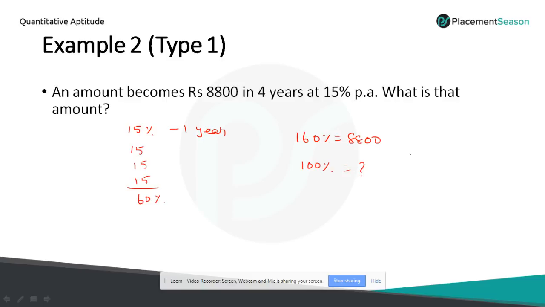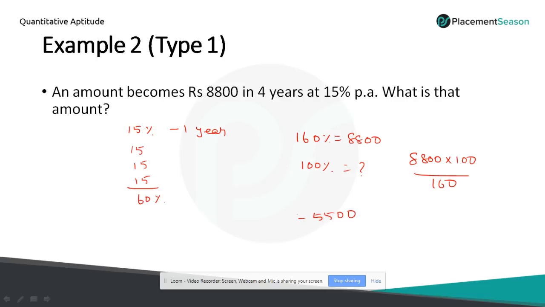Okay. So simplify this, 8800 into 100 by 160. You will get the same answer in both the formula method as well as this one. So if you simplify, you will get 5500. So you can try the problem with the formula method by substituting P and R by 100 and get the value.